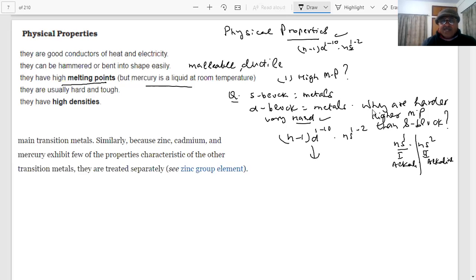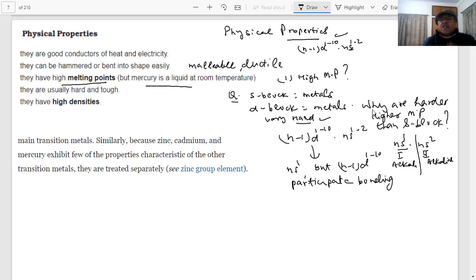Therefore, in the transition elements, not only the s orbital but the (n-1)d orbital also participates in bond formation.